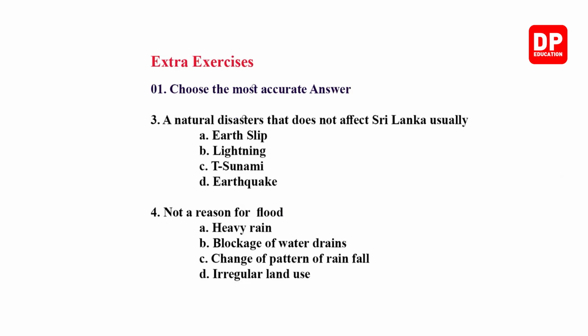Right. Natural disasters that do not affect Sri Lanka usually. Earth slip, lightning, tsunami, earthquake.